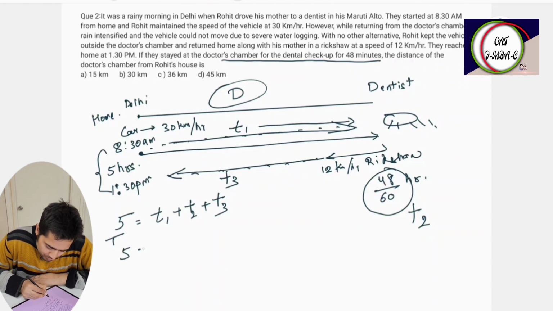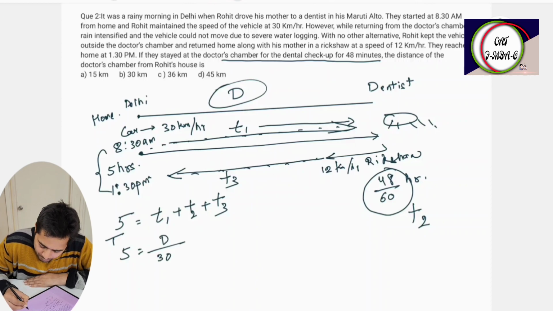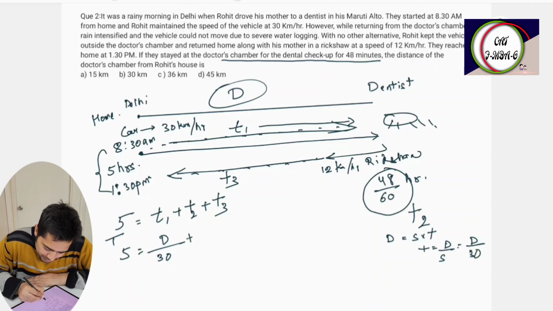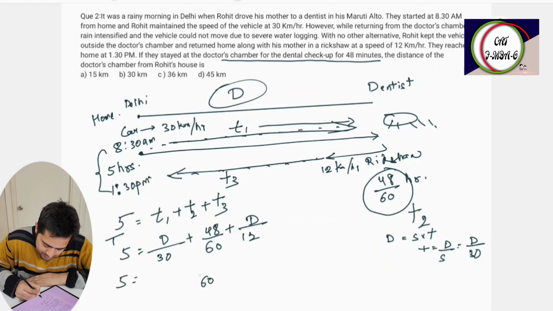So 5 is equal to, what is t1? D by 30, where distance is equal to speed into time, so t is equal to distance upon speed. Distance is d, and speed while going by car is 30. Plus t2. T2 is 48 by 60, plus t3, d by 12. Okay. So 5 is equal to, LCM is 60, 2d plus 48 plus 12d, and 5 into 60 is 300. So